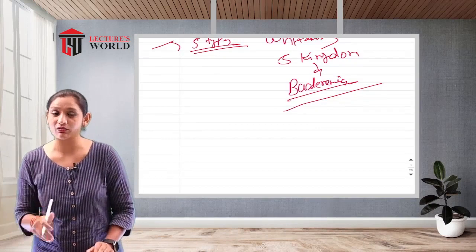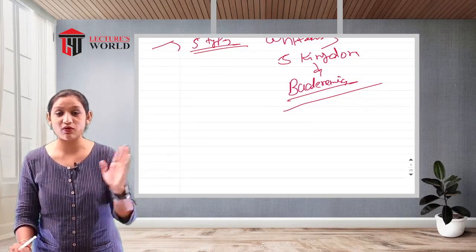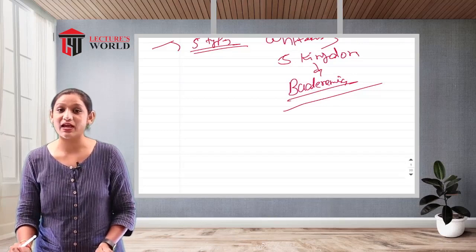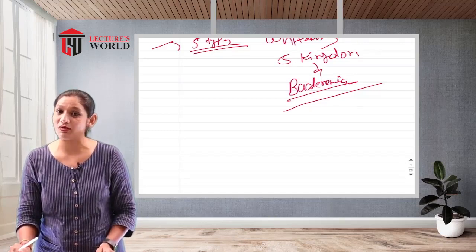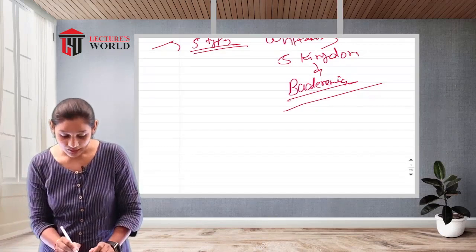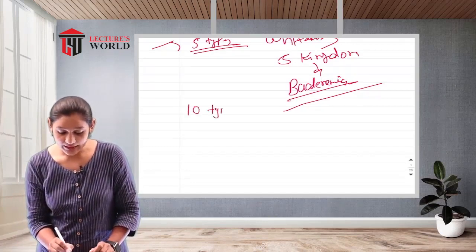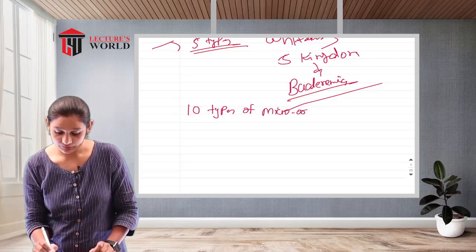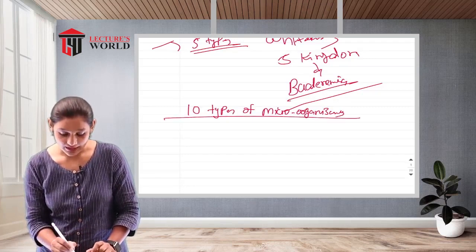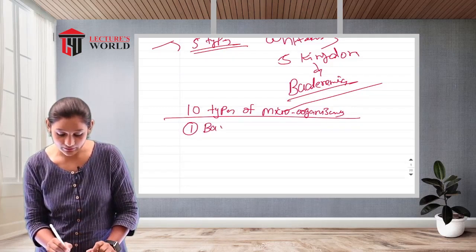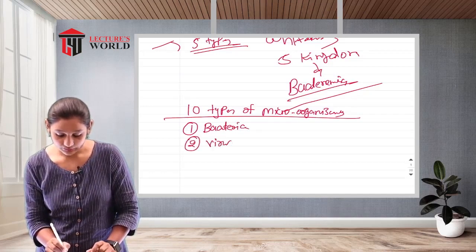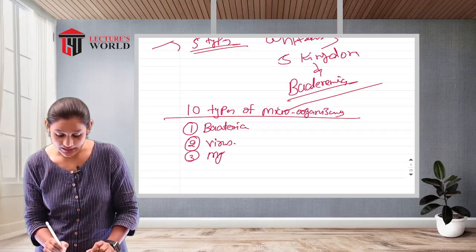Let's write down these notes. Focus on the screen board. How many types of microorganisms do we have to study in this microbiology? There are 10 types of microorganisms observed. The first one, bacteria. Second, virus. Third, mycoplasma.